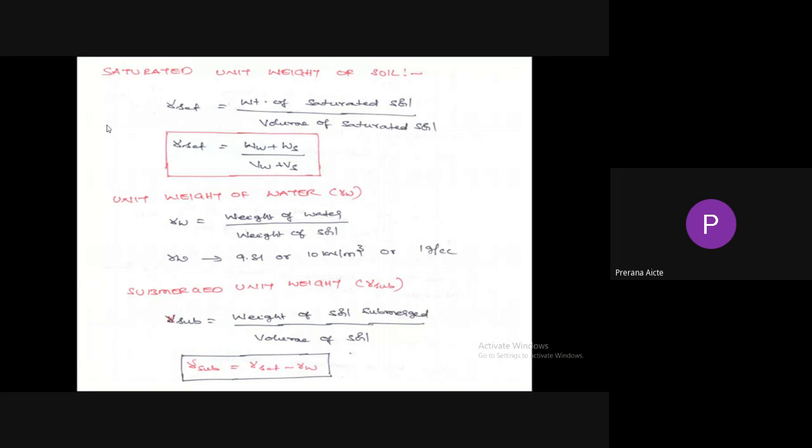Now the submerged unit weight. The submerged unit weight equals weight of soil submerged divided by volume of soil. When soil is submerged, it loses some weight equivalent to the unit weight of water. So gamma submerged is equal to gamma sat minus gamma W.